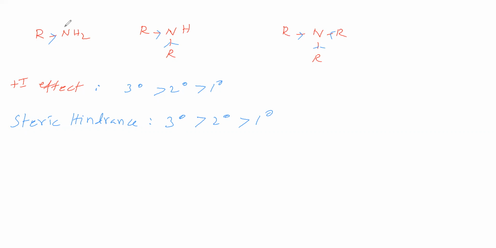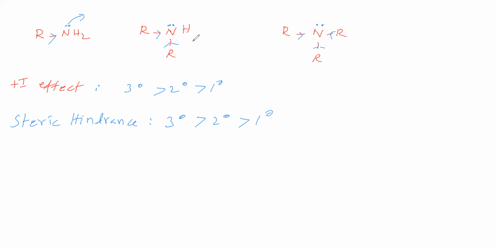This nitrogen has a lone pair. It donates this lone pair, therefore it acts as a Lewis base. Similarly for the secondary and tertiary amines. Here the R group shows a plus I effect, so due to this plus I effect the lone pair density increases. Two R groups show a plus I effect, so the lone pair density rises. Three R groups show a plus I effect, so the lone pair density rises. So if the plus I effect is more, the lone pair density will be more.